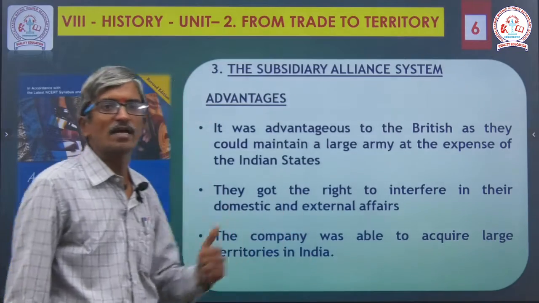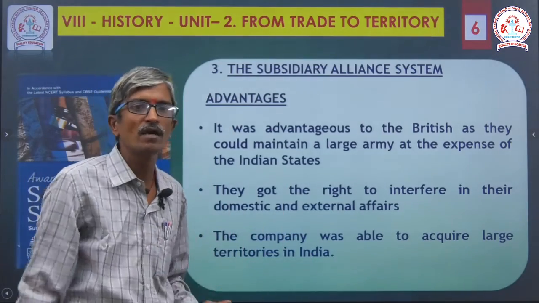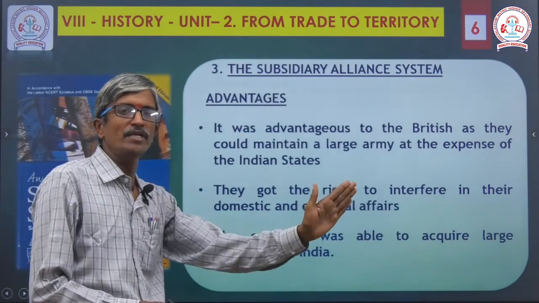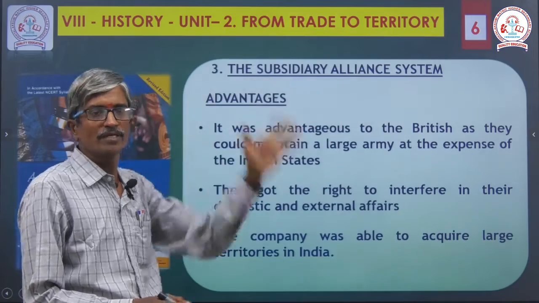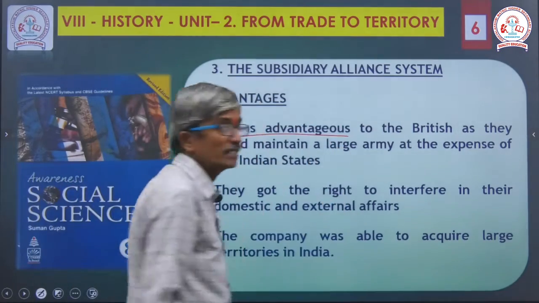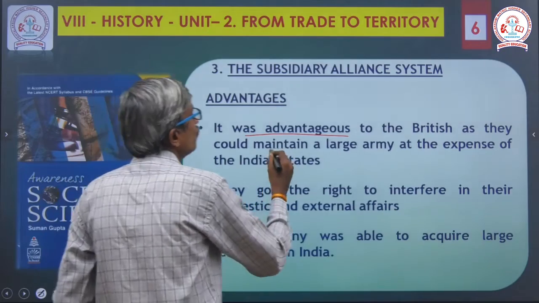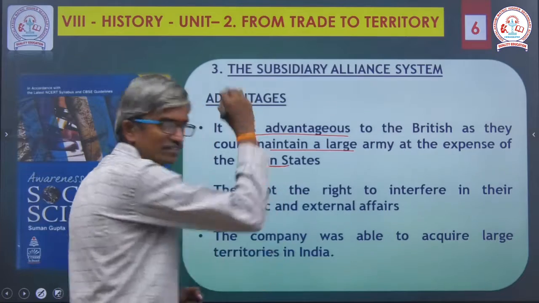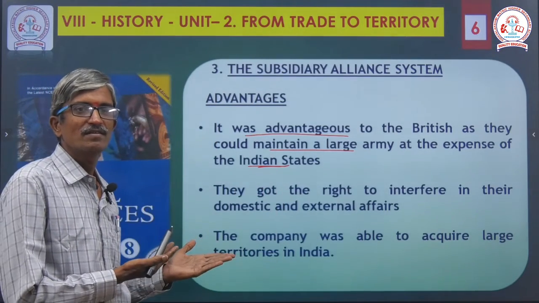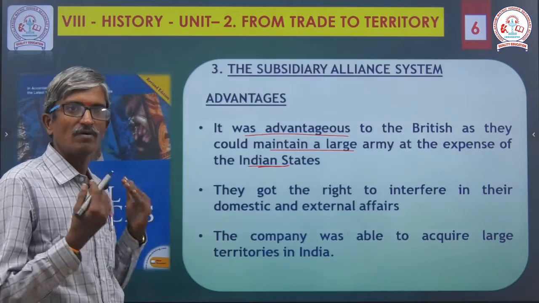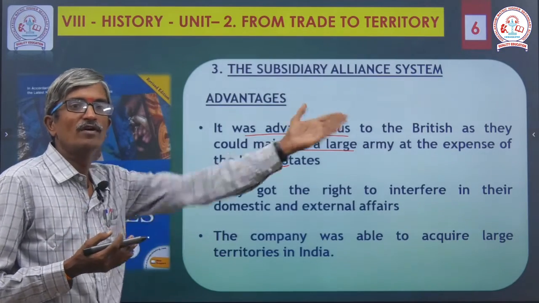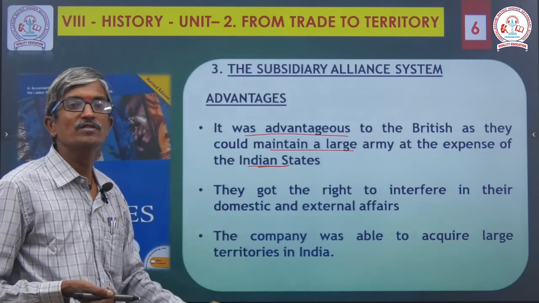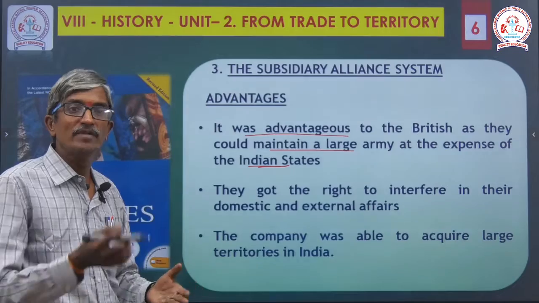Subsidiary alliance continuation, its advantages and disadvantages. Previously we came to know the set of rules and regulations. What are the advantages? What are the disadvantages? Advantages means the entire advantage goes to Britishers. It was advantageous to the British as they could maintain a large army at the expense of Indian states. See the unfortunate statement here. All our Indian people worked to maintain the British army. All their expenses were faced with the help of Indian revenues.